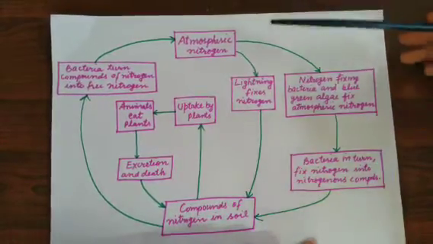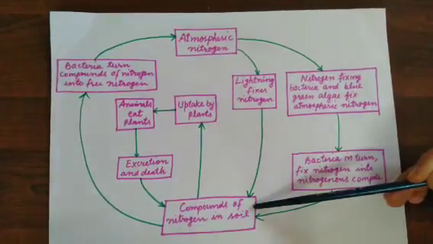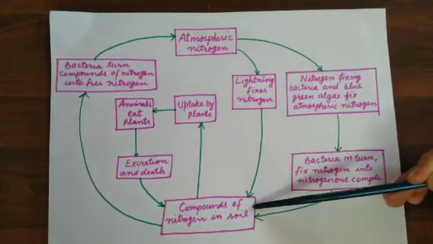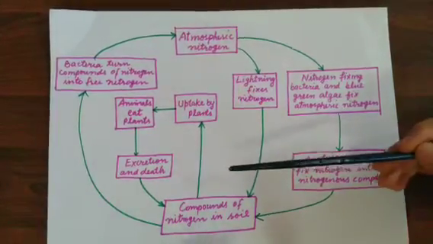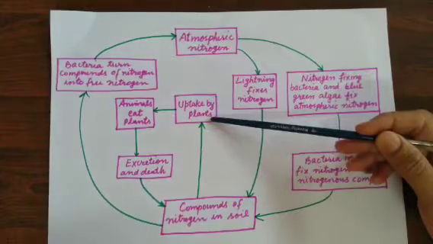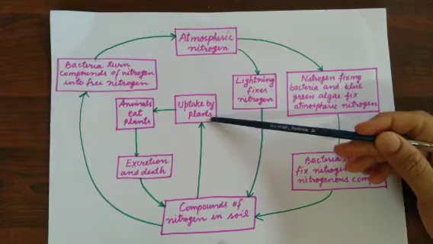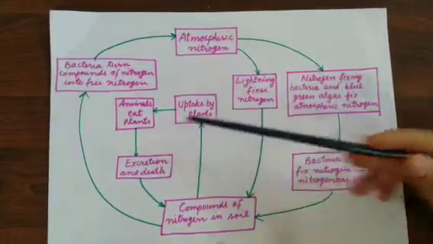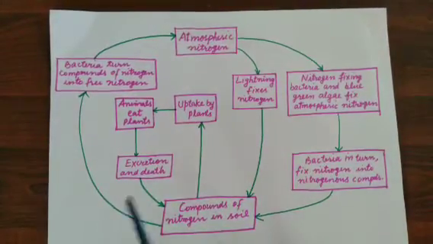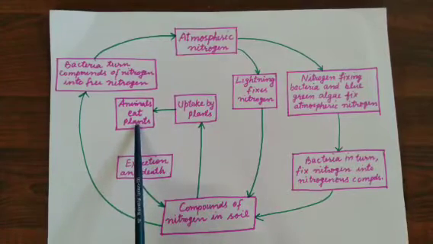Now when the nitrogen is fixed in the soil in the form of compounds, it is then taken up by the plant roots. When the plants take up the nitrogen from the soil, the nitrogen becomes a part of plant protoplasm. These plants are eaten by the animals, and then this nitrogen becomes a part of the animals' body.